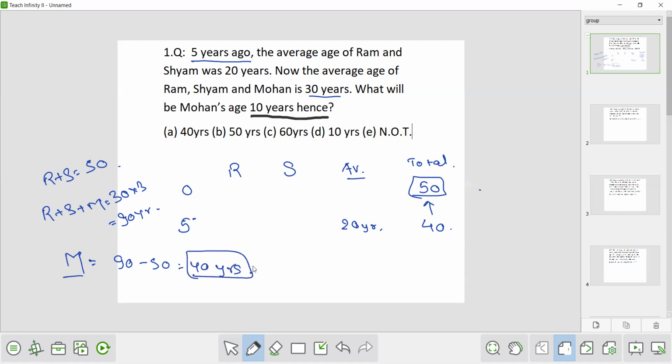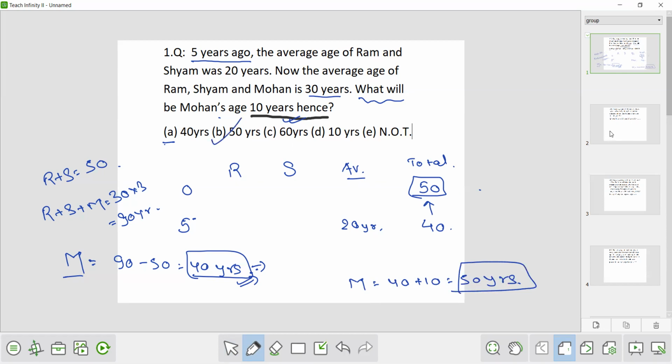Now if you see the options, you will be tempted to attempt option A as the correct one. But again read the question. The question is demanding what will be Mohan's age 10 years hence, means after 10 years. So at present Mohan is 40 years of age. So after 10 years Mohan will be 40 plus 10, that is 50 years. So option B is the correct answer.